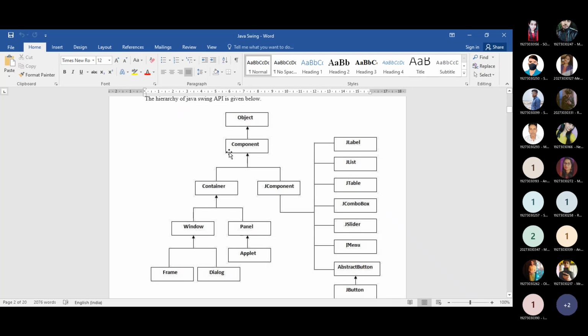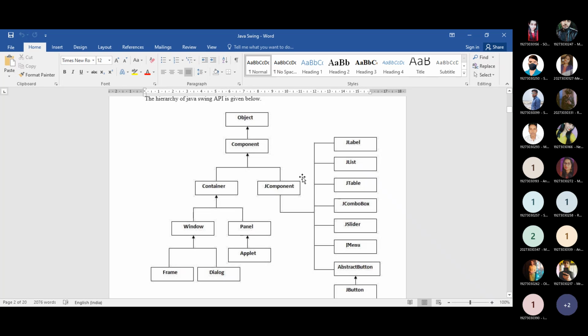Beside this, there is a subclass known as Component. Under Component you can include a text box, a JButton, any list selection box, a text area. This is your component basically. Now this Component class is divided into two subclasses, the Container and JComponent. These two classes inherit the basic features of the Component class.